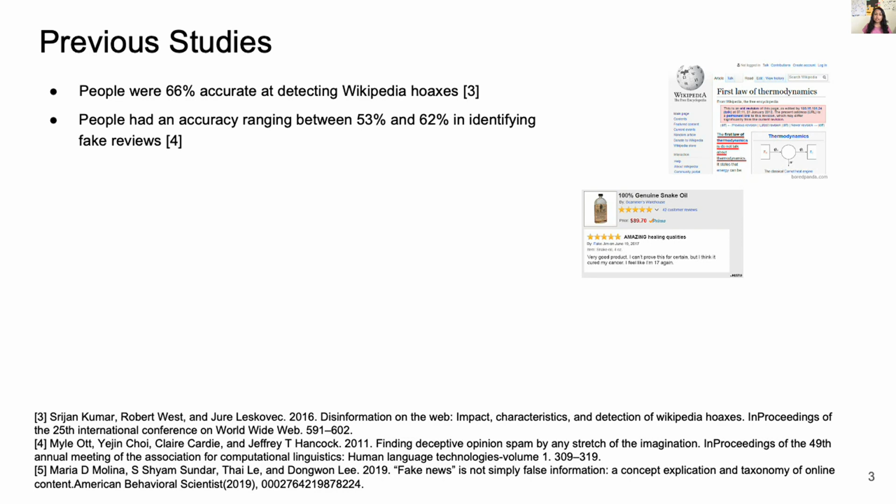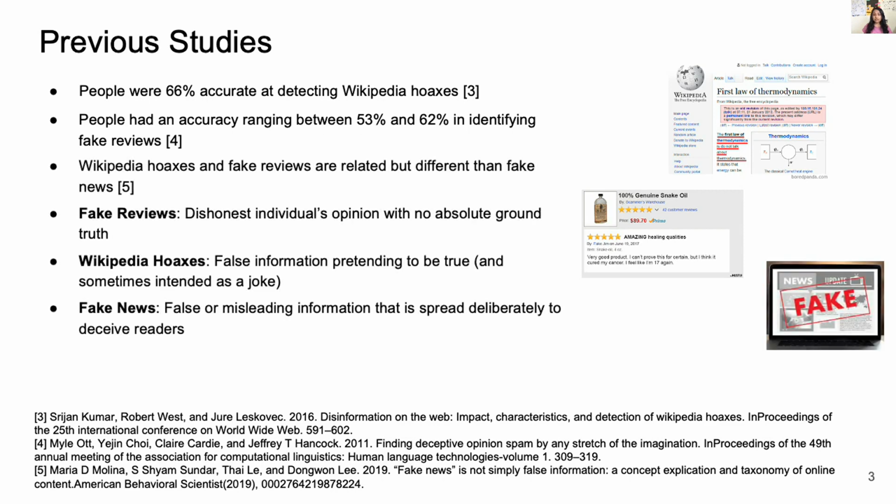While Wikipedia hoaxes and fake reviews are related, there is a difference between them and fake news. Specifically, a fake review is a dishonest individual's opinion in a context where there is no absolute ground truth. And a Wikipedia hoax is false information pretending to be true and sometimes intended as a joke. While fake news is false or misleading information that is spread deliberately to deceive readers.